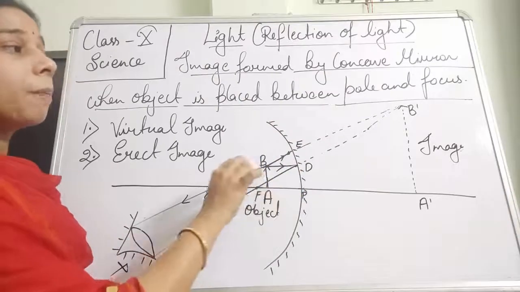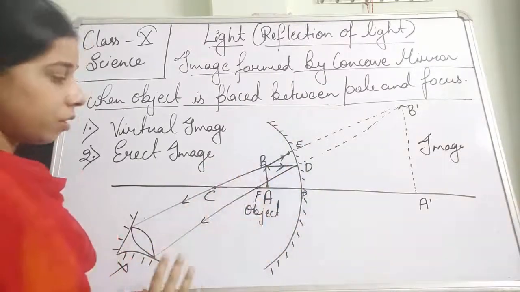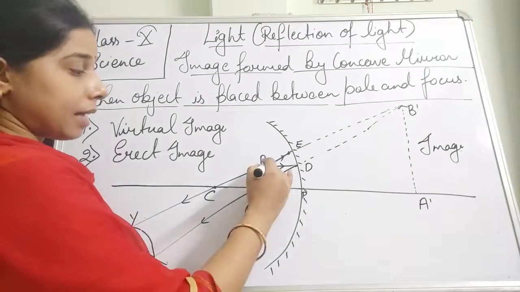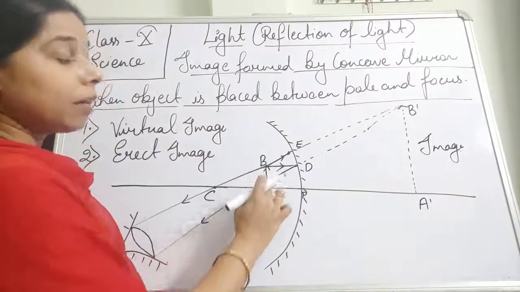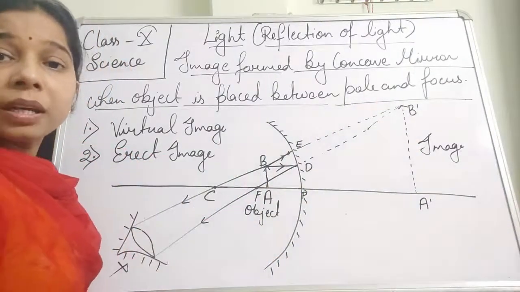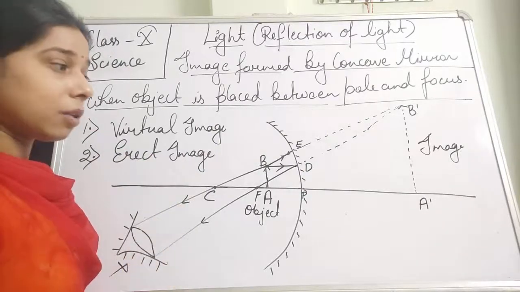It means it is not inverted, but it is an erect image. Now the other thing: you can see here the size of the object is smaller as compared to the size of the image. So the image formed here is larger than the object.